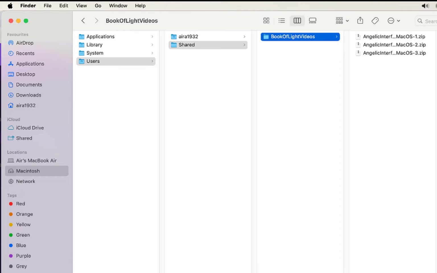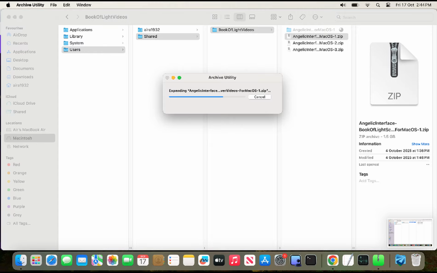Once the zip files are in your new folder, open one of them by double-clicking on it. In the unlikely event that you don't have your machine set up already to open zip files, you'll have to install the free WinZip for Mac or some similar program first. There is a link to that on the same download page as the video files download.